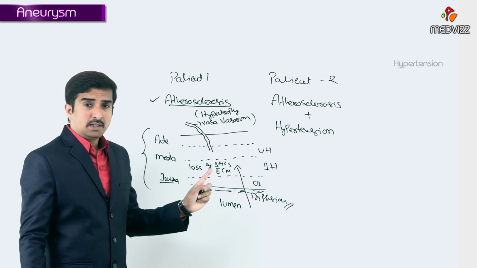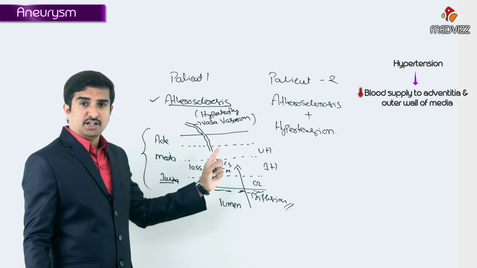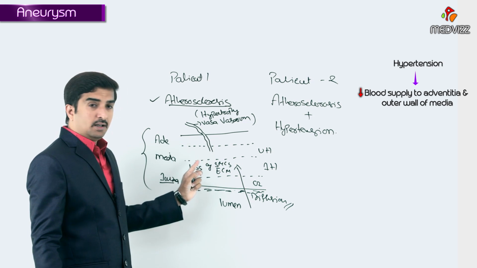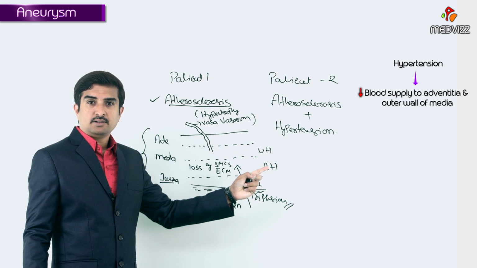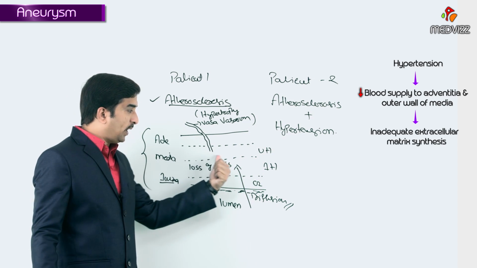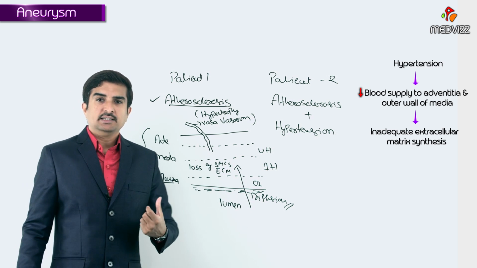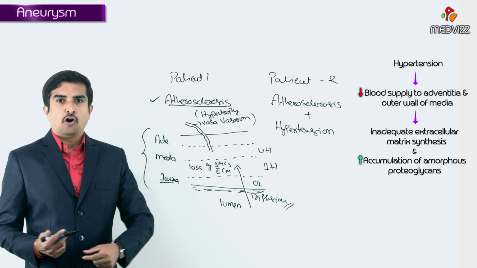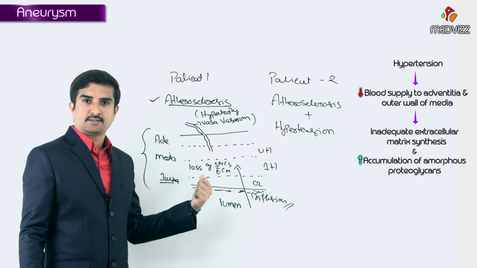At the same time, because of decreased blood supply to the vessel wall adventitia as well as to the outer wall of the media in conditions like hypertension, there will be an inadequate extracellular matrix synthesis and also there will be an accumulation of increasing amounts of amorphous proteoglycans.